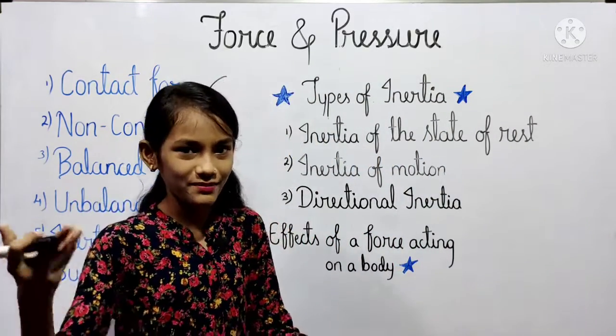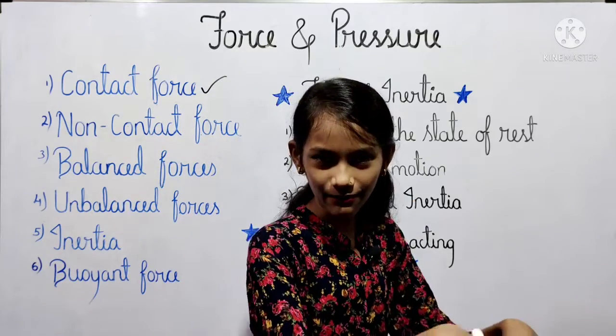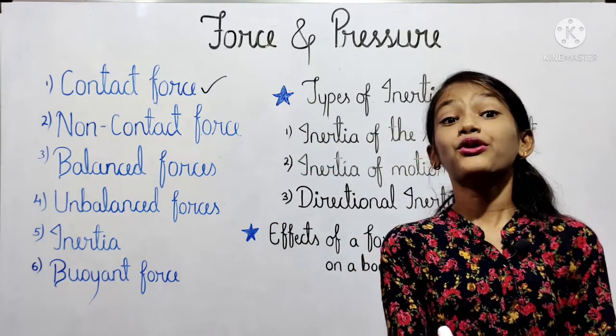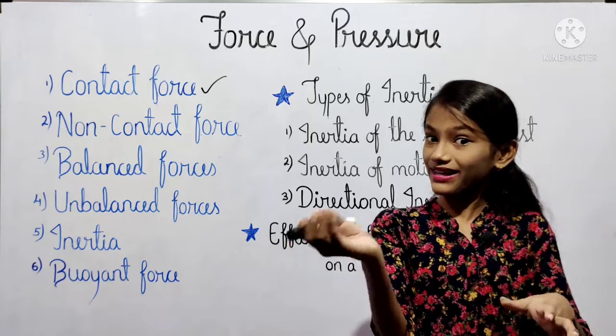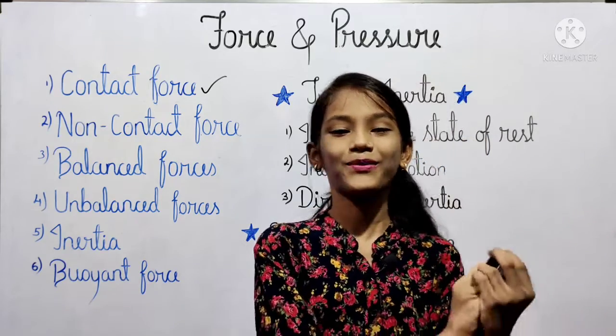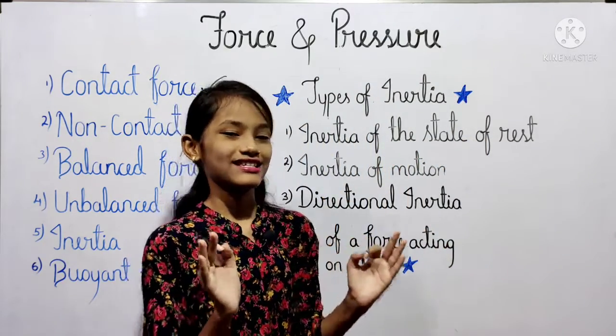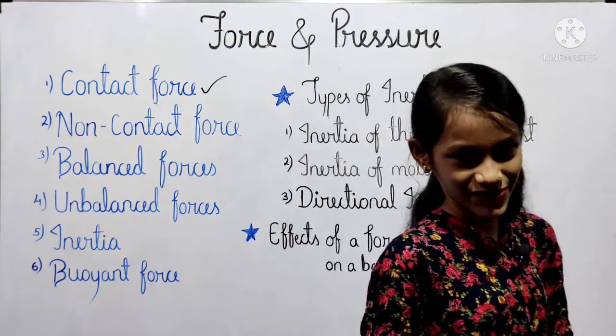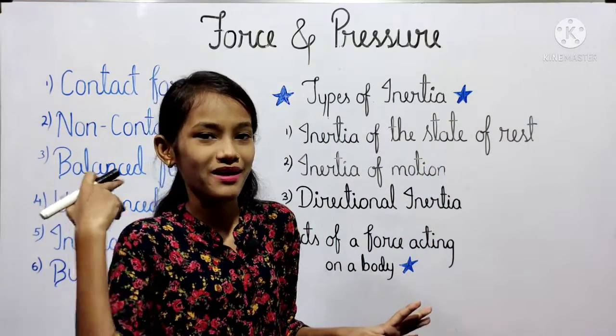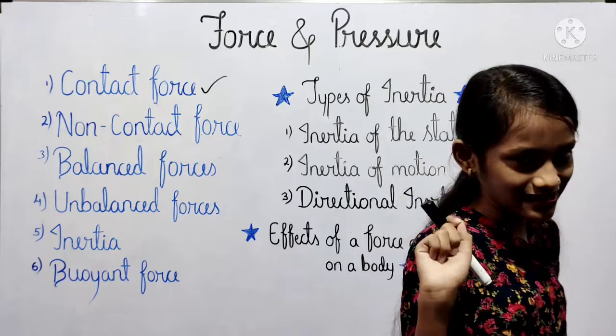And when the comb is rubbed against our hair and it is kept on the table, as well the small pieces of paper are also kept on that particular table. So the pieces of paper will get attracted towards the comb and such type of force is called the electrostatic force.